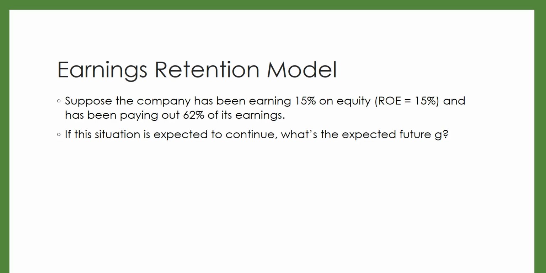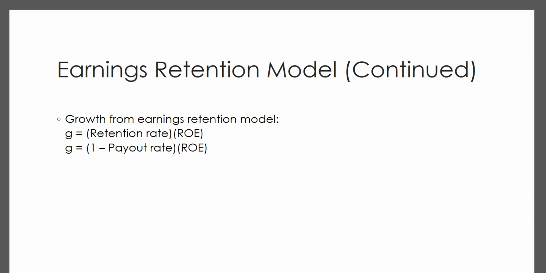Let's suppose that the company has been earning 15% on equity, so its return on equity is 15%. It's been paying out 62% of its earnings as dividends. If this situation is expected to continue, what is the expected future growth rate? The earnings retention model says that the growth rate is equal to the retention rate times return on equity, or 1 minus the payout rate times return on equity, because whatever you're retaining is equal to 1 minus what you paid out.